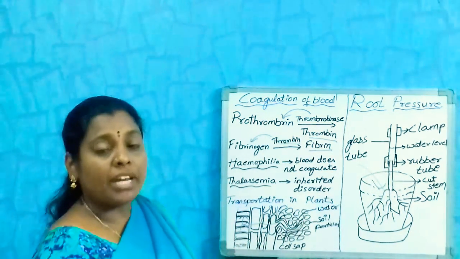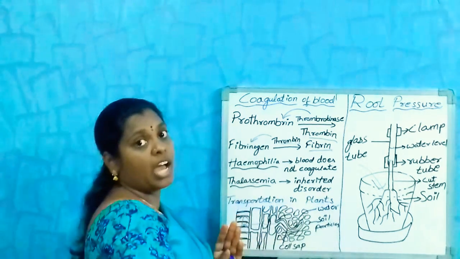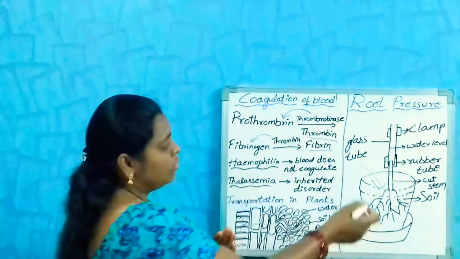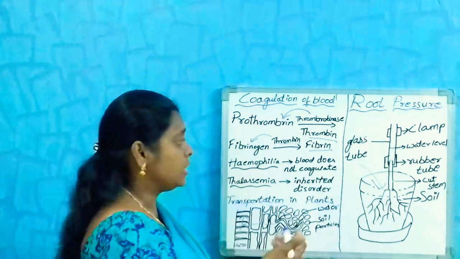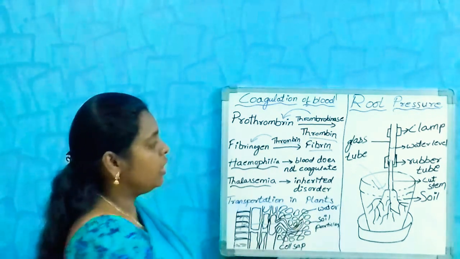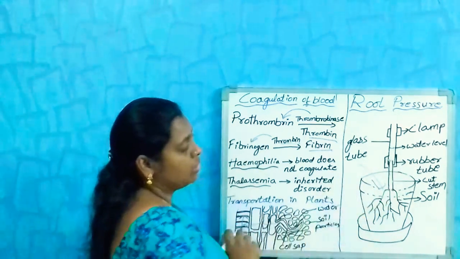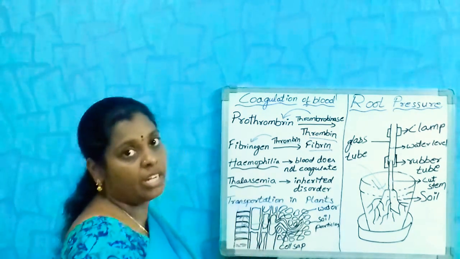So in this way, the water is transferred from one cell to another cell. By this experiment, we can conclude how transportation takes place in plants. Here you can make a mark of the water level and note the reading.